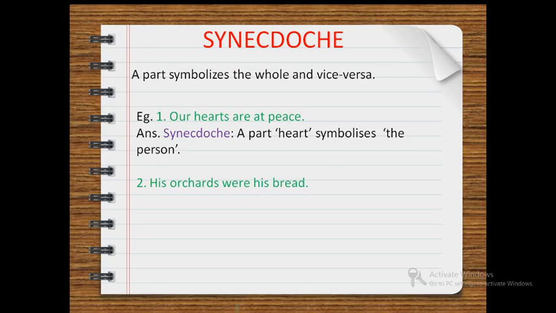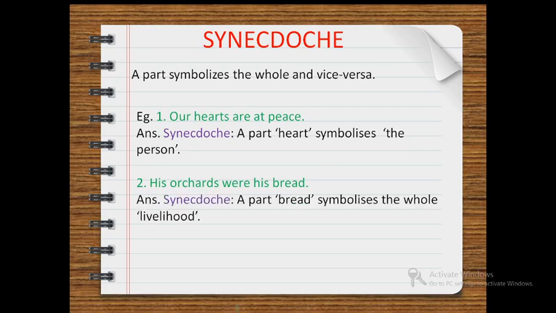Second example, his orchards were his bread. Now this example is also synecdoche because a part, that is bread, symbolizes the whole, that is livelihood.